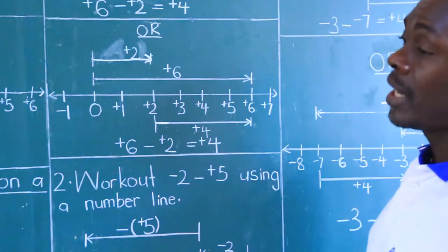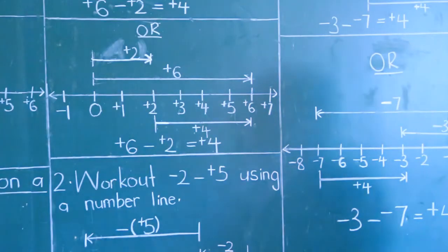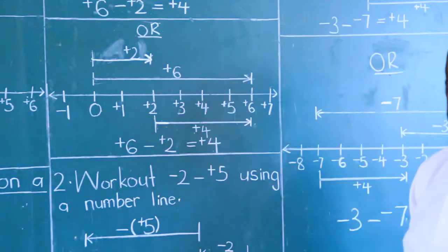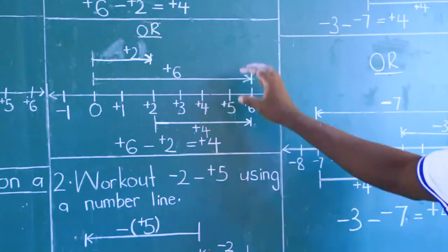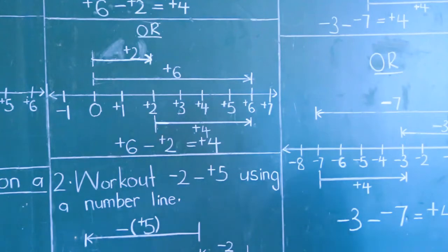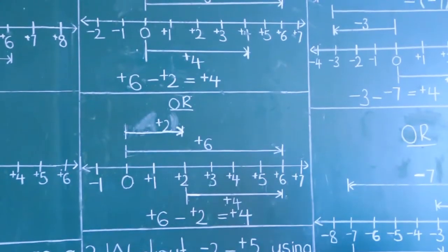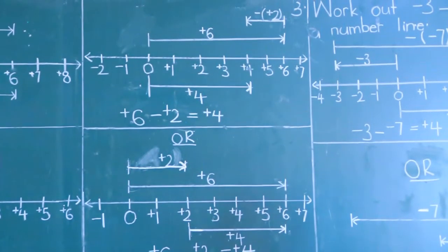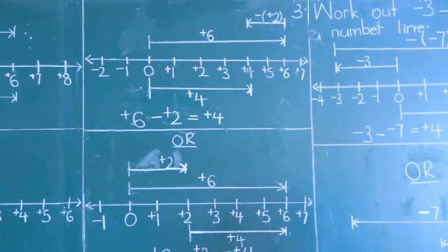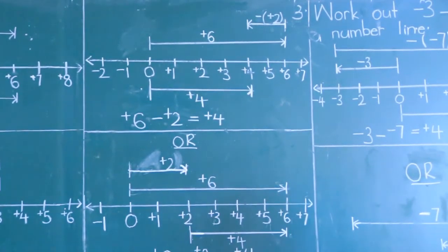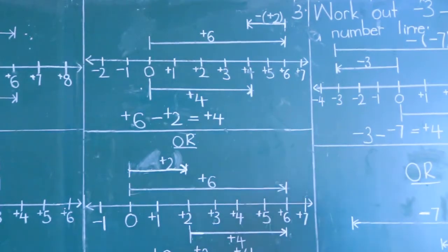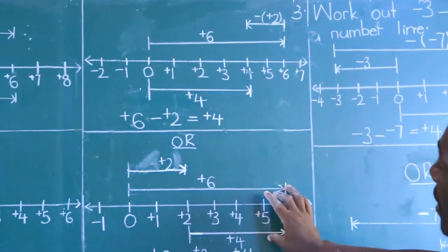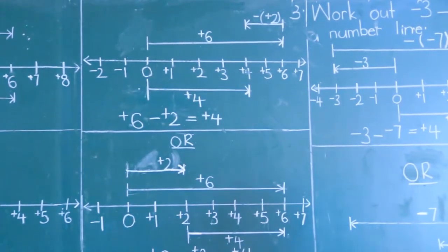So both will give the same answer, and I want you to have a choice, because I'm not teaching beggars who don't have a choice, because we say beggars must not be choosers. But here you have a choice. You can opt for the first one, which follows the instructions, and you can as well opt for the second way, that is in subtraction. Whereas in addition, we use only one way that follows the instructions. In subtraction, we use two ways. One following instructions, another one showing the integers involved only.